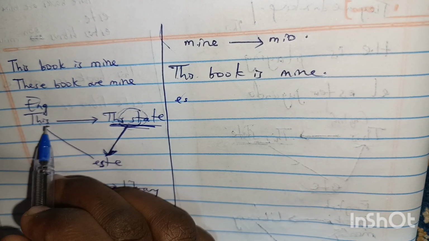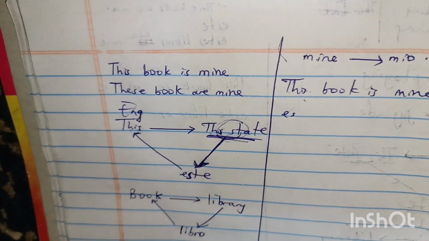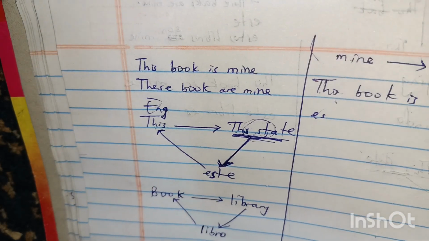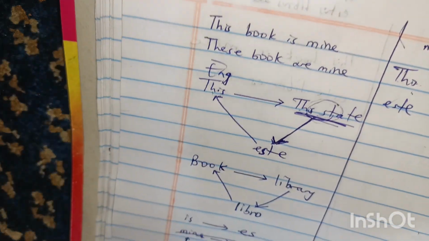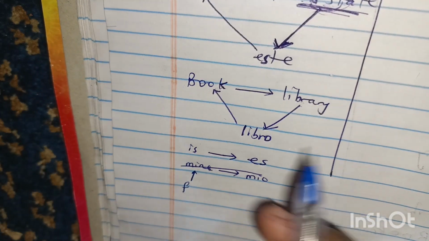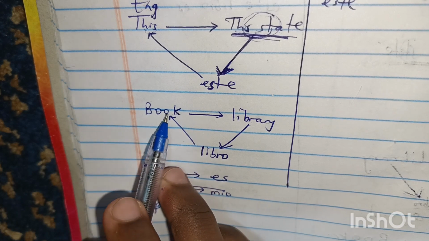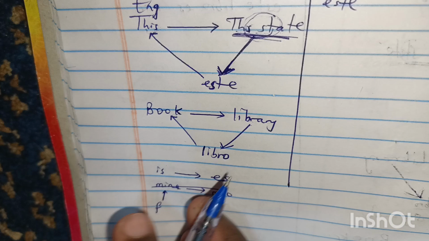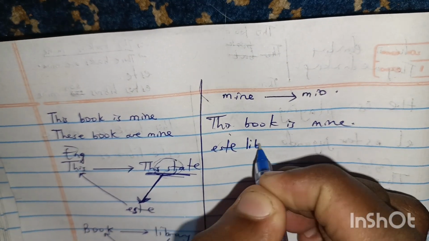We have said this. You first remember the word this state, which is this. Then from this state, you pick what you want, which is este, to become the meaning of this. Therefore, este, you remember through stages. The next word is book. You first remember library. That library will stimulate your brain to remember libro. Therefore, we go este libro.